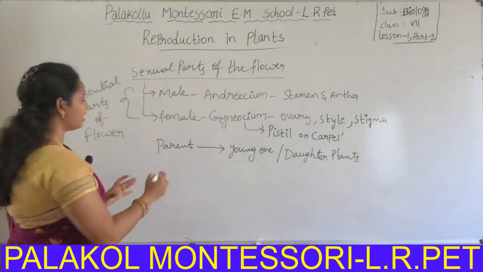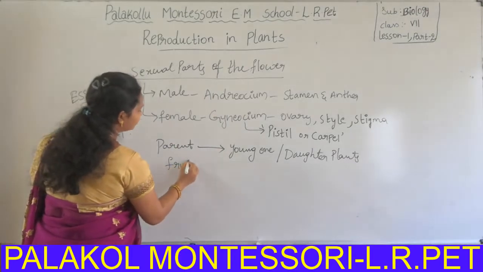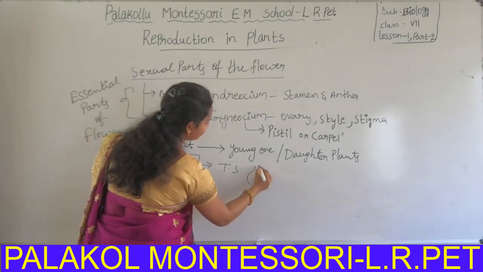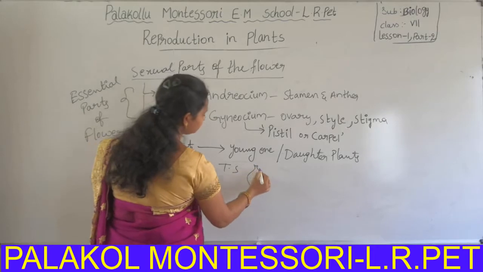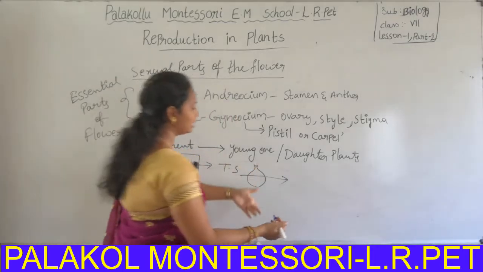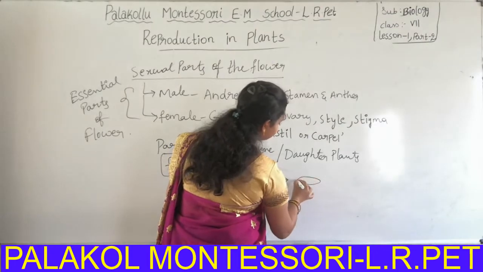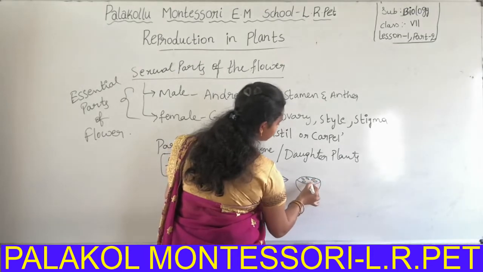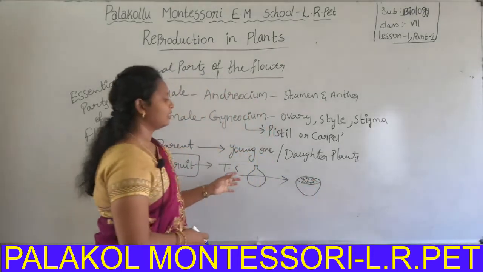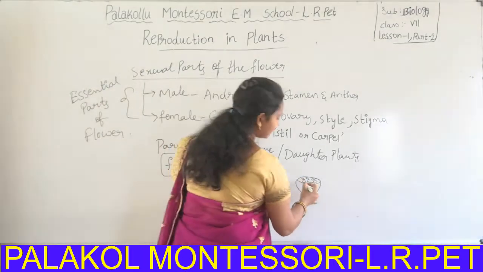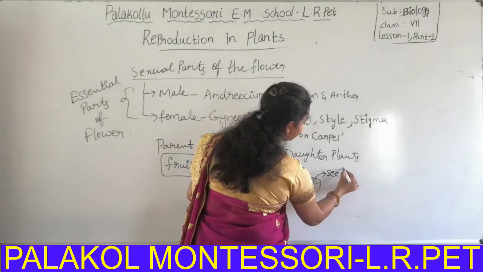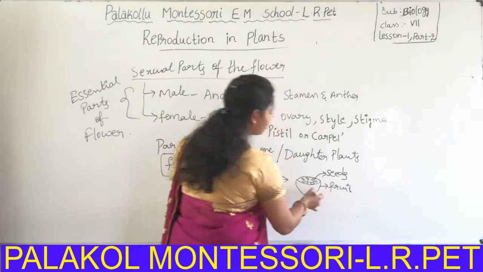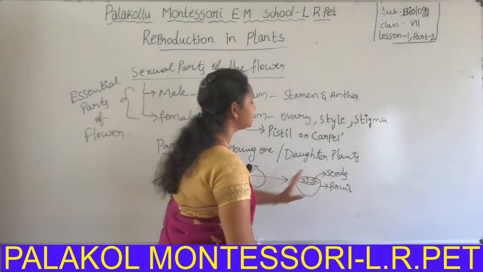If you observe a fruit in transverse section, what will you observe? Here some seeds are present. This is the fruit. Inside the fruit, in the transverse section, we will see seeds.